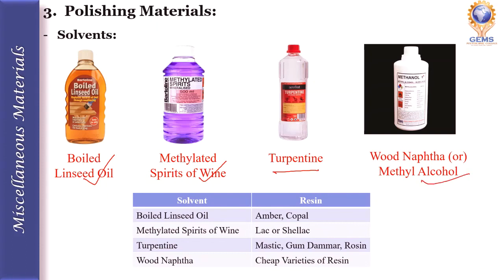Which solvent will we use for what type of resins? The boiled linseed oil is used for amber or copal. Methylated spirit of wine is used for lac or shellac. Turpentine is used for mastic, gum dammar, rosins. And wood naphtha or methyl alcohol is used for cheap varieties of resins.